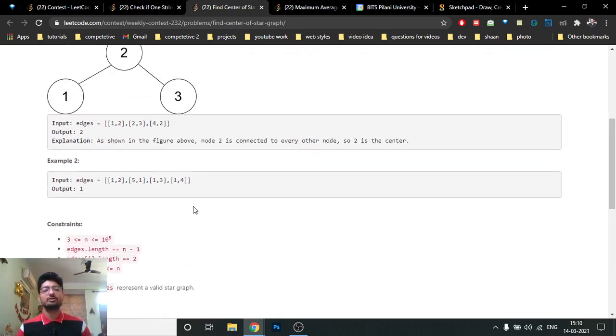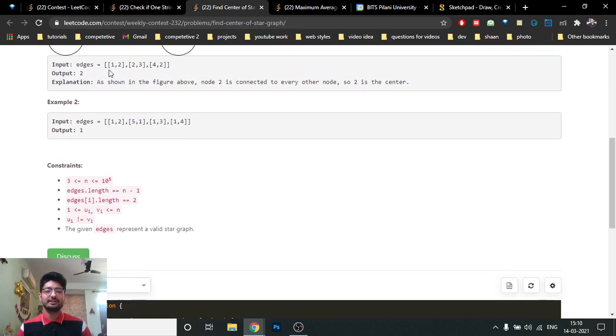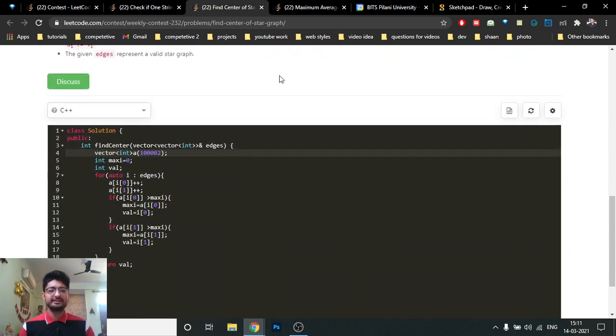So you just have to iterate over these edges and make a frequency map and store that 1 is occurring 1 time, 2 is occurring 1 time, now 2 is occurring 2 times, 3 is occurring 1 time, 4 is occurring 1 time, 2 is occurring 3 times. So what is the number which is occurring the maximum times? 2, which is occurring 3 times. So that's the answer. You can find it very easily. It's a very simple problem.